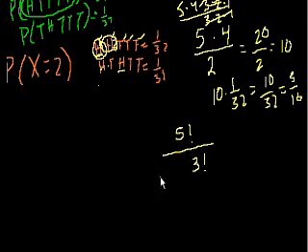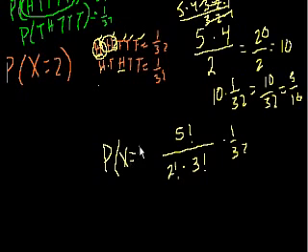And then, since we didn't care about order, we wanted the 2 here. And it actually turns out that it's 2 factorial. And I'll show you that in a little bit. It's 2 factorial times 1 over 32. This was the probability that our random variable has exactly 2 heads.